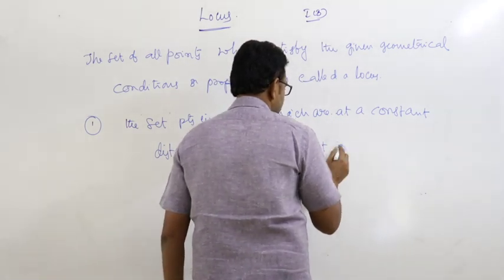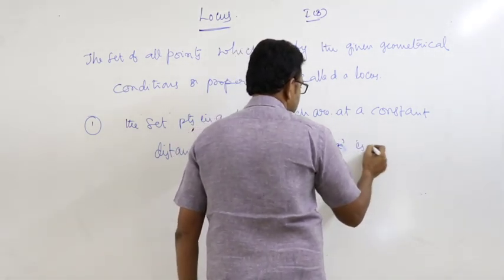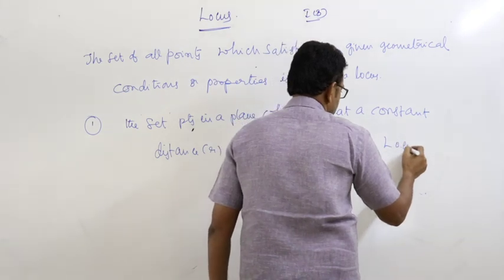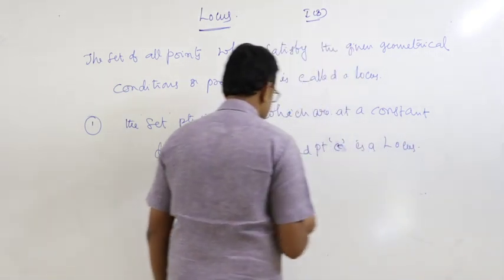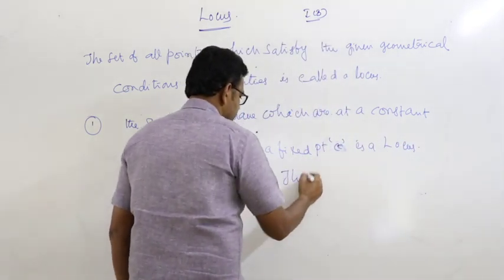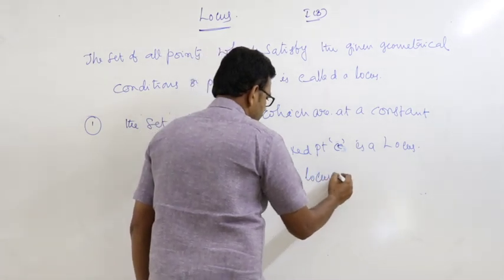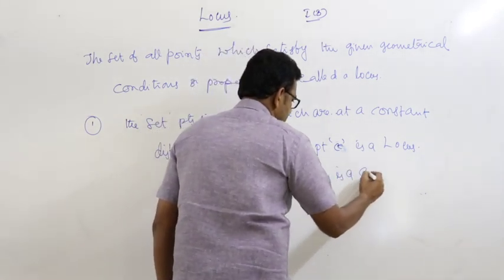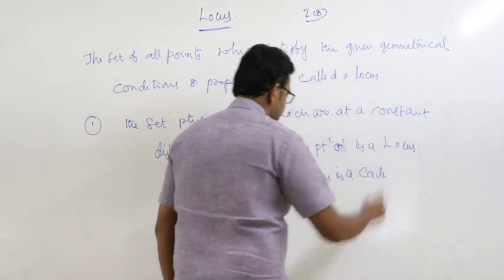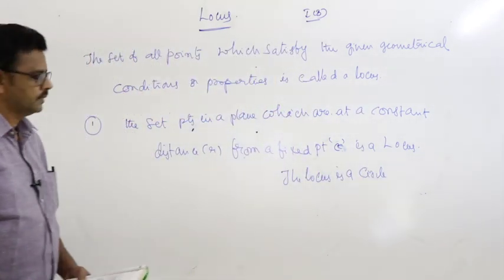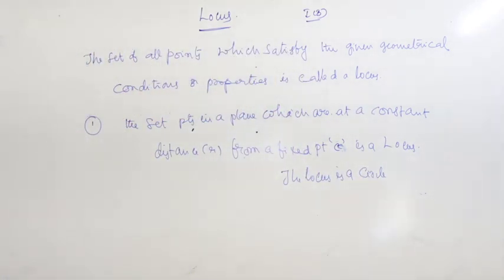From a fixed point, call it C, is a locus. And the locus is a circle.